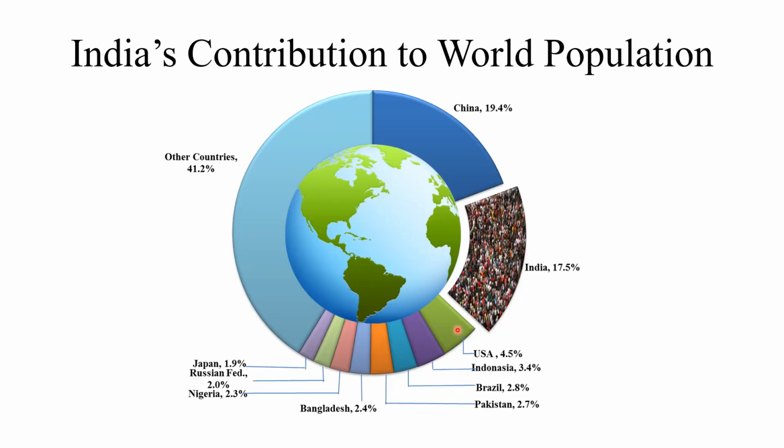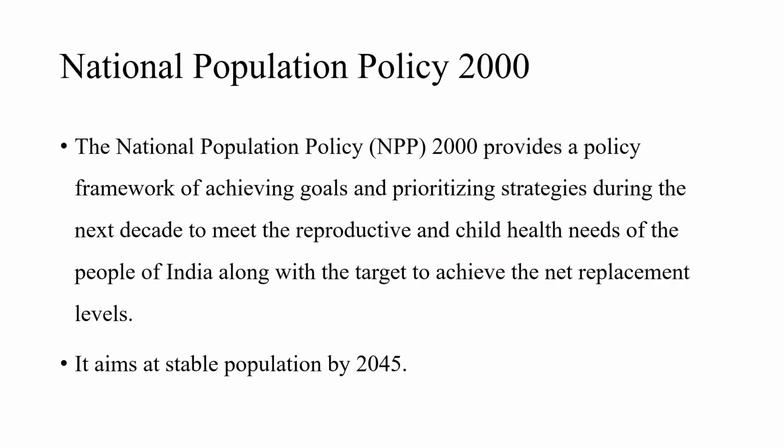Again, India holds 17.5% of the global population. That is why it is very, very important that we need family planning. We need to sustain the program for family planning and then stabilize our population. The first national population policy was drafted in 1983. India was one of the first countries to have a population policy. India is also one of the first countries to start a family welfare or family planning program. So though we started everything very early, we are yet to achieve our goals.